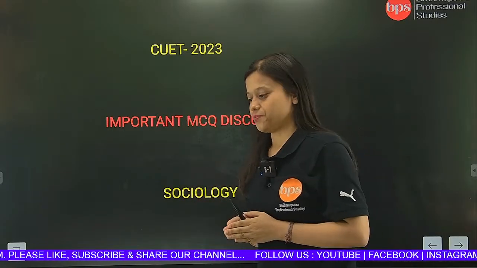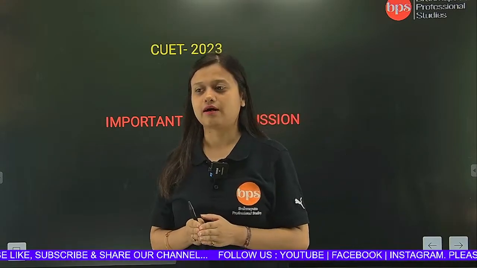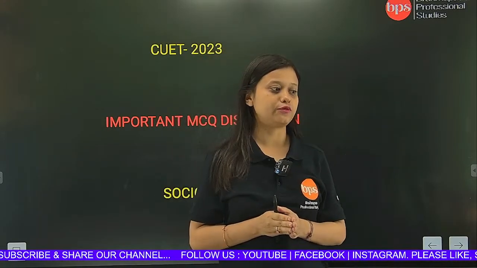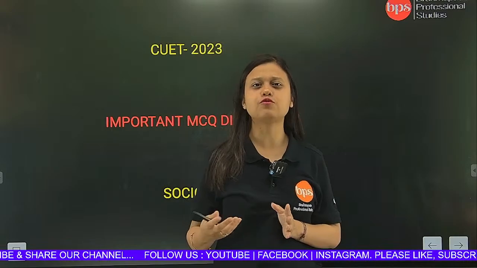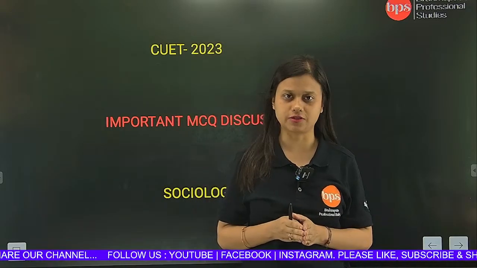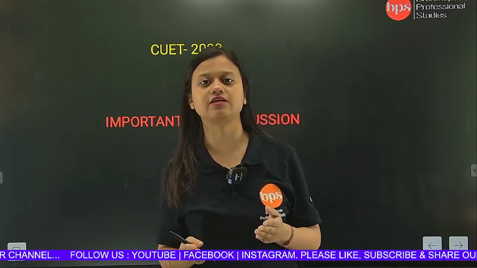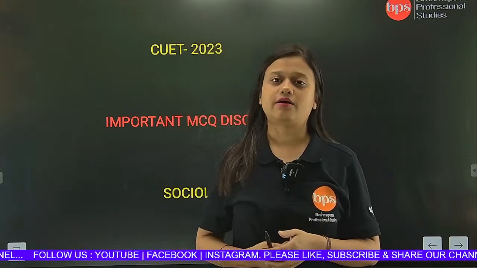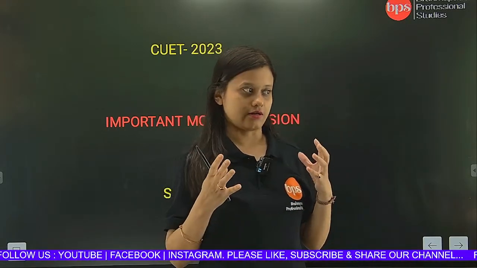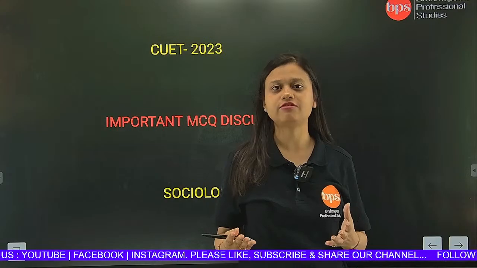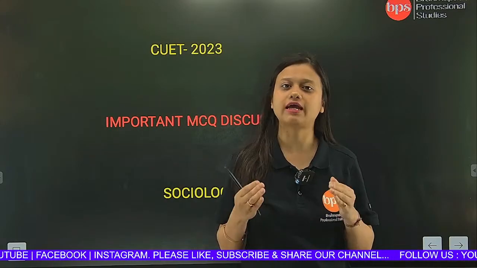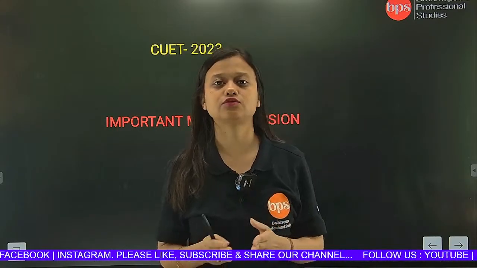A lot of students ask me that they do not understand a few minute questions in sociology, because sociology is a very tricky subject, and you cannot have a very definite definition of anything which is discussed in sociology.